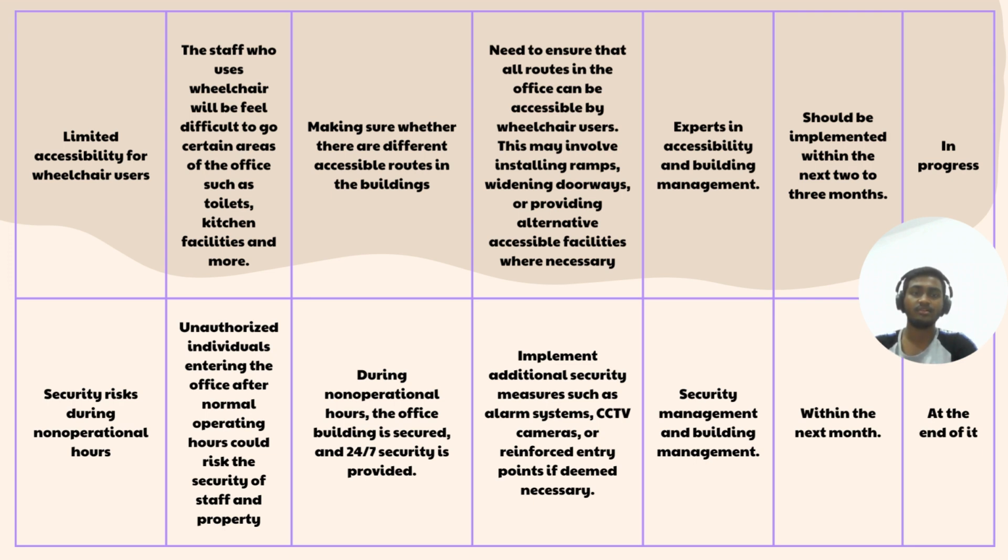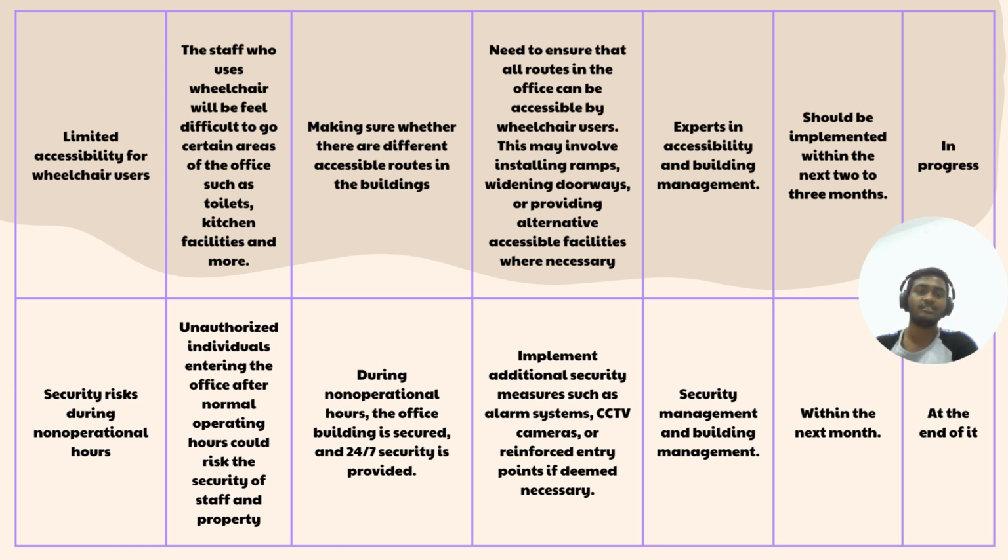As a manager, what I will be doing is making sure that there are different accessibility rules in the building so that staff users won't find it difficult to go to certain areas such as I mentioned just now.